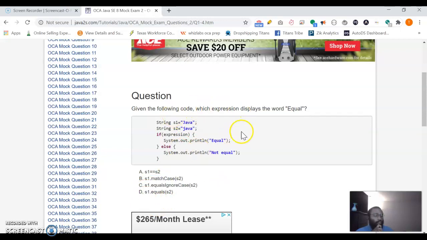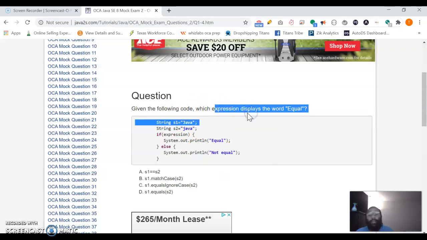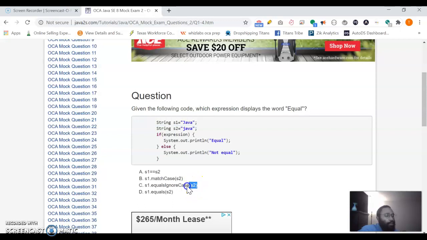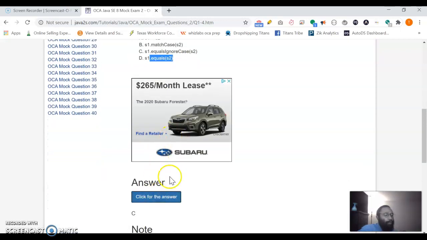S1.equalsIgnoreCase S2. Okay, it says expression, singular. So some of these questions do have parts where there's more than one answer that's correct. In this regard, I see S1.ignoreCase S2, dot equals ignore case S2. So let's see, dot equals. Okay, I believe the correct answer would be C. It has this method called ignore case. It doesn't dot equal S2 because there is that casing difference there. Let's go with C. I'm going to go with C. Bam. Okay, C is correct.